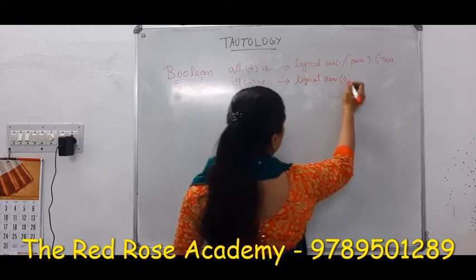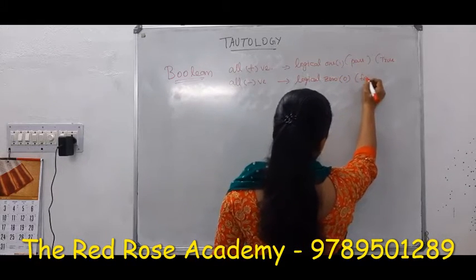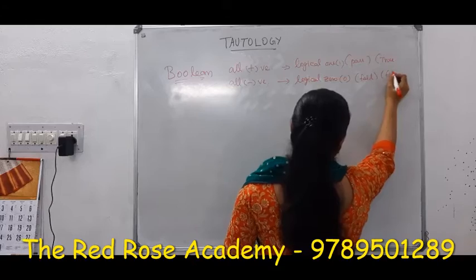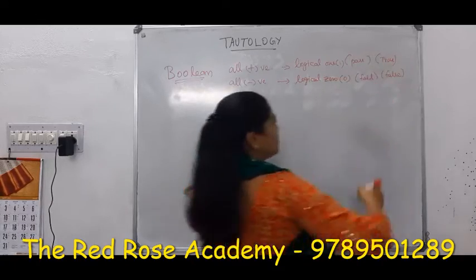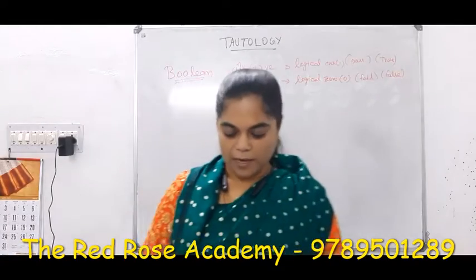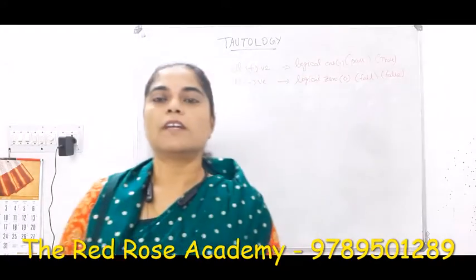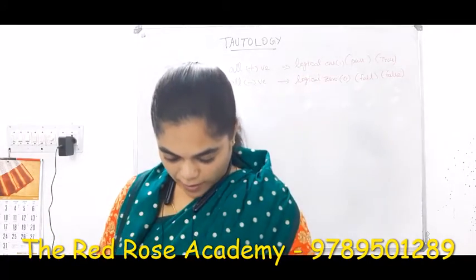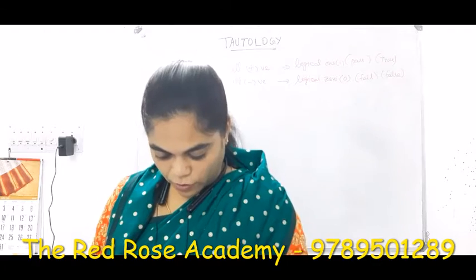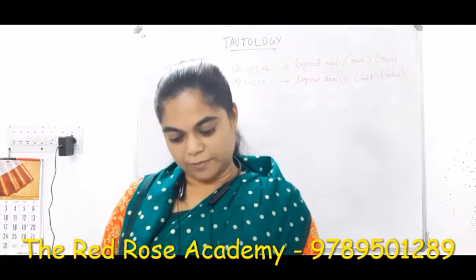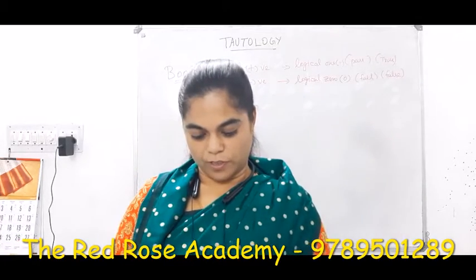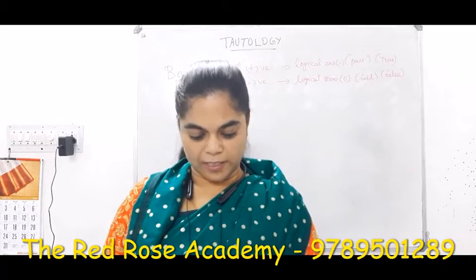So logical one and logical zero, that is fail or false. These are the mathematical statements for which we are giving mathematical reasoning for each and every topic. There are so many properties which are given in your syllabus.